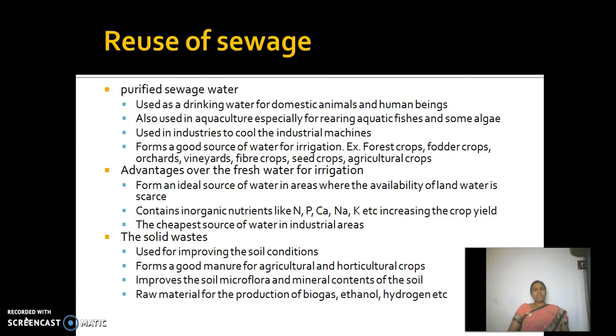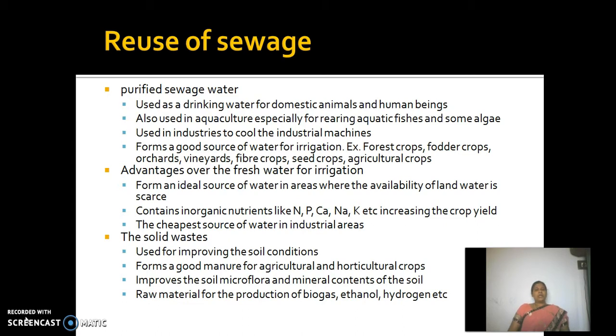For example, it can be used as drinking water for domestic animals and human beings, and it is also used in aquaculture, especially for rearing fish, aquatic fishes and some algae and so on. So you can make an artificial pond and you can introduce edible fishes, and you can use this sewage water for the rearing of aquatic fishes, and also you can use this waste water as a coolant for the